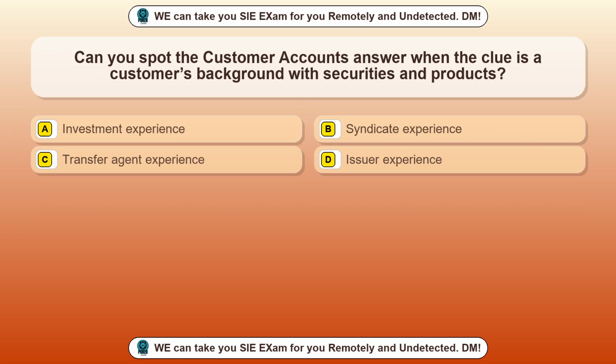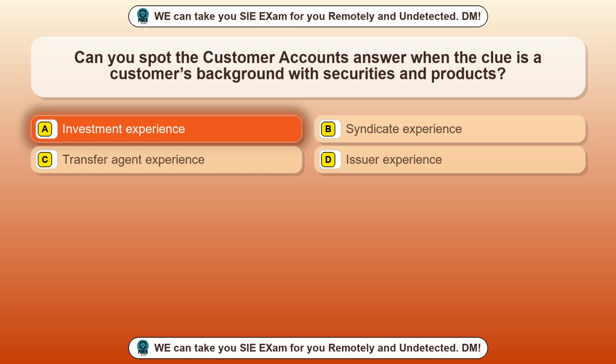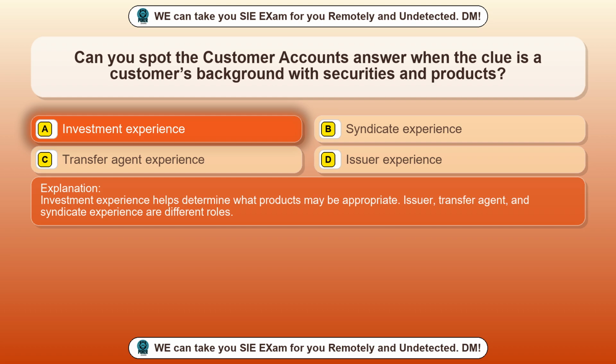Question 60. Can you spot the customer account's answer when the clue is a customer's background with securities and products? Option A, investment experience. Option B, syndicate experience. Option C, transfer agent experience. Option D, issuer experience. The correct answer is option A, investment experience. Investment experience helps determine what products may be appropriate. Issuer, transfer agent, and syndicate experience are different roles.